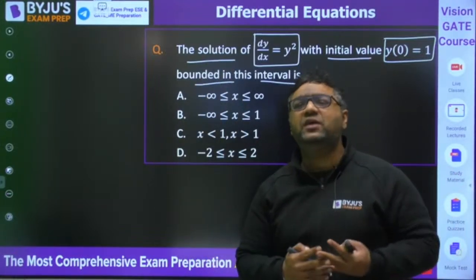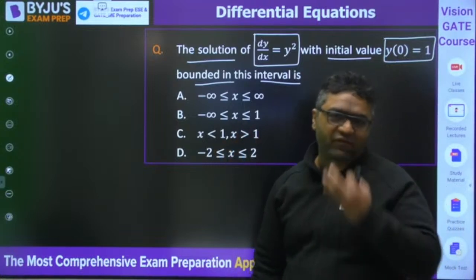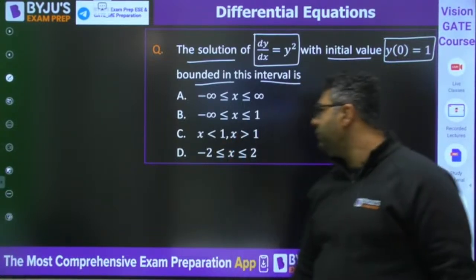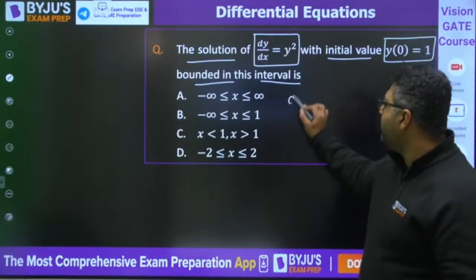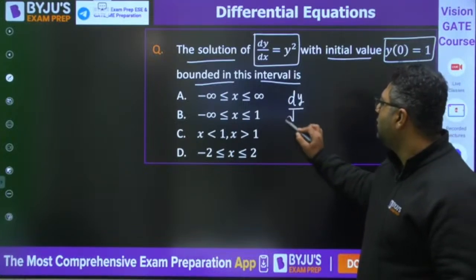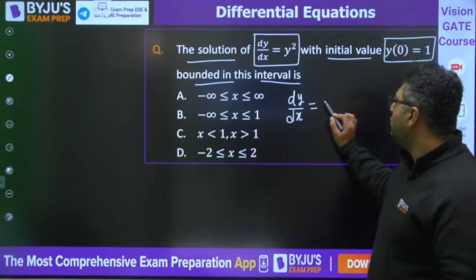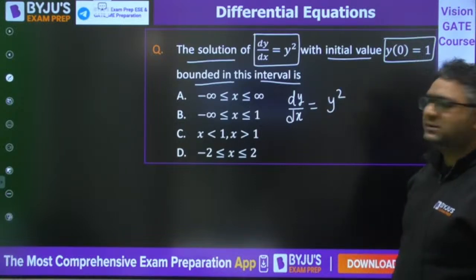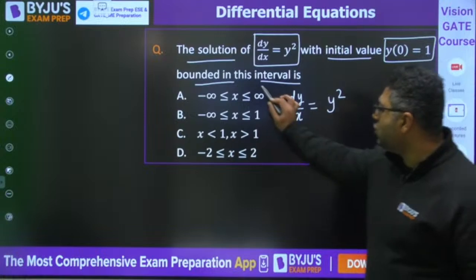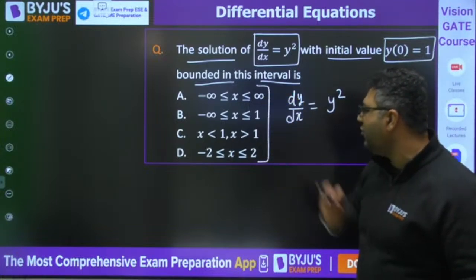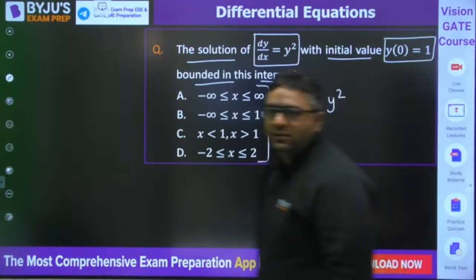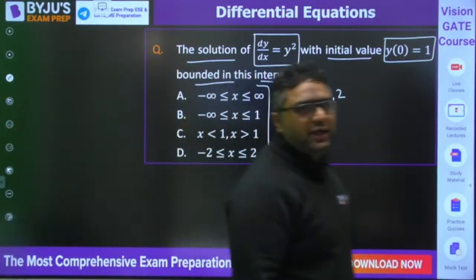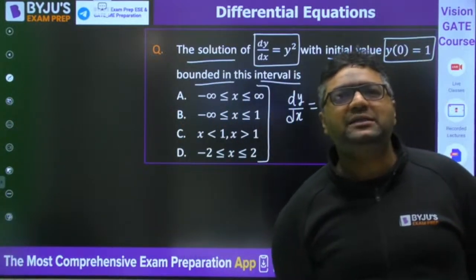Because when we have a differential equation, we always go for indefinite integration, and boundary conditions are given to find the constants. So here, dy by dx is equal to y square. It is very easy to separate the variables. But I have taken this question because this type of question has been seen in GATE. This is a PYQ of GATE. You need to judge which of the following is correct.